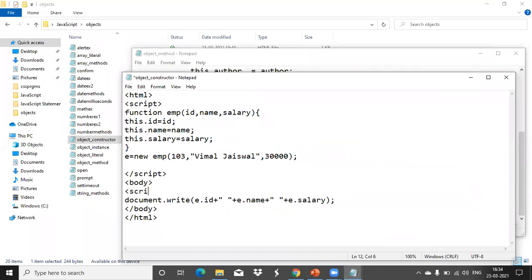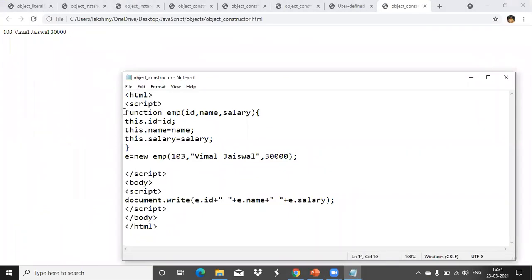So it will be inside the script. Now it is working.